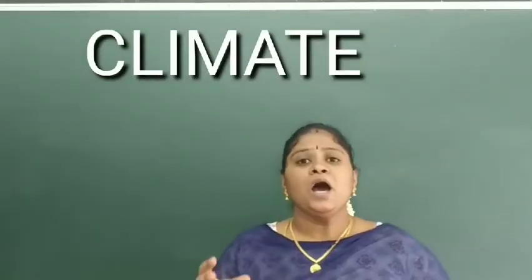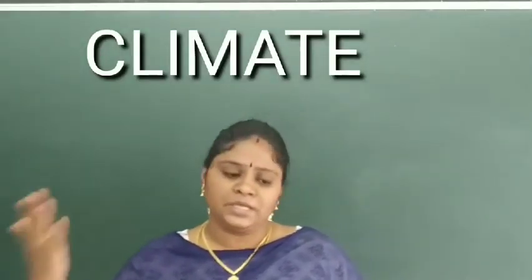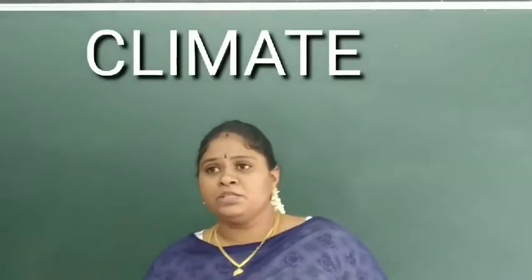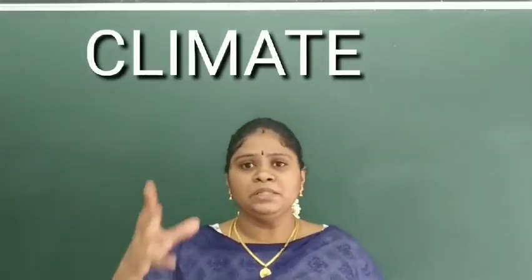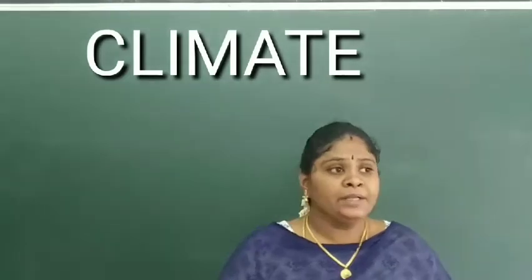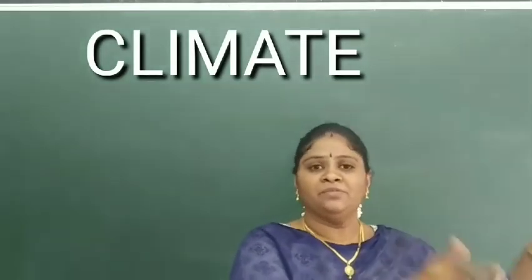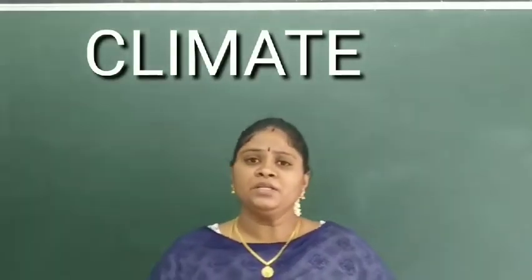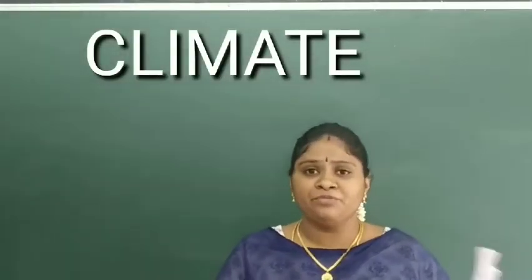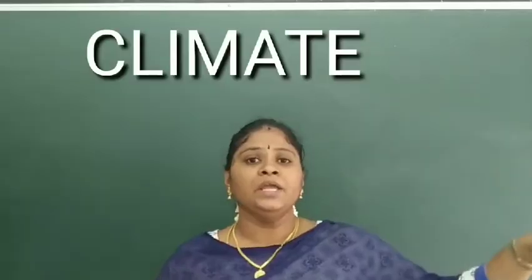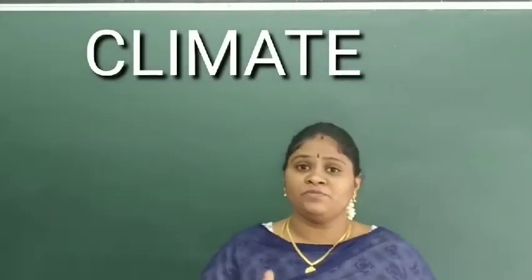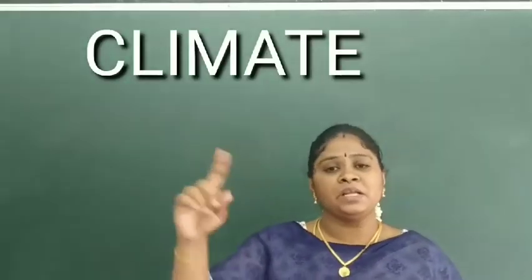Precipitation means the amount of rainfall that is received. So it is based on variation. It is not similar in all places. In Tamil Nadu itself, in the district of Madurai it will be different, in Dindigul it will be different, in Chennai it will be different. Why is it so? The rainfall is different. If it is raining in Chennai, it will not rain in Madurai or Dindigul. Why is it so? These are the variations which happen in the climate.